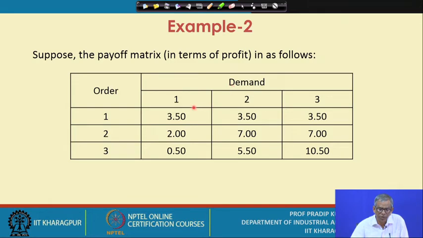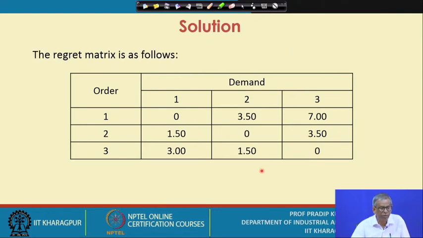That means the demand occurs at one of 3 levels, and similarly there could be 3 possible order quantities, 1, 2, 3. Demand is 1, 2, 3. So we have computed the payoffs in terms of the profit, that is 3.5, 3.5, 3.5 and all other combinations, right? So this is your profit matrix.